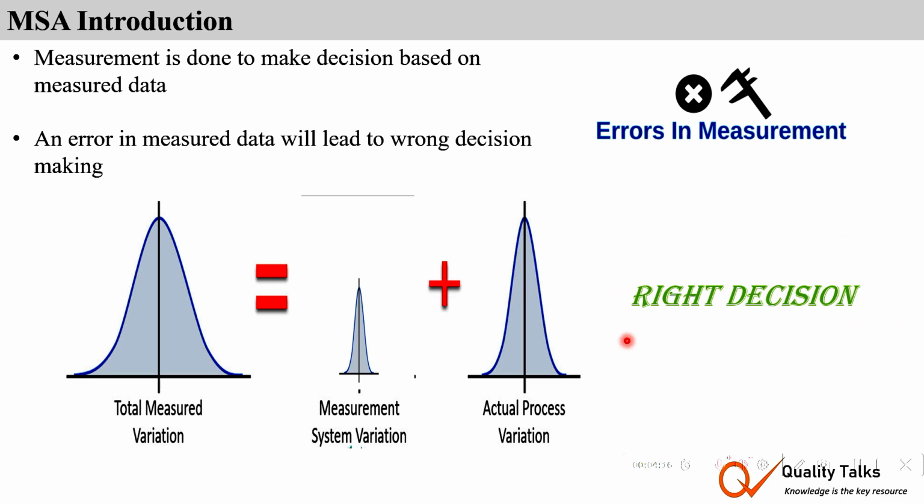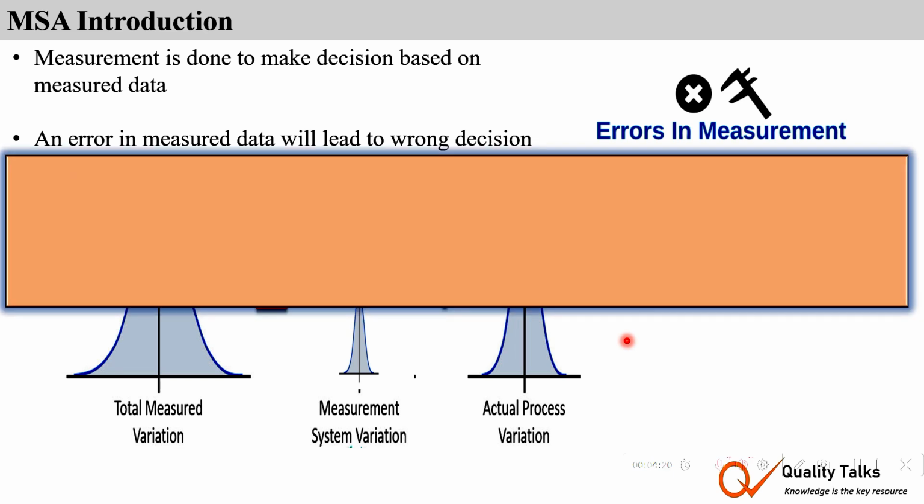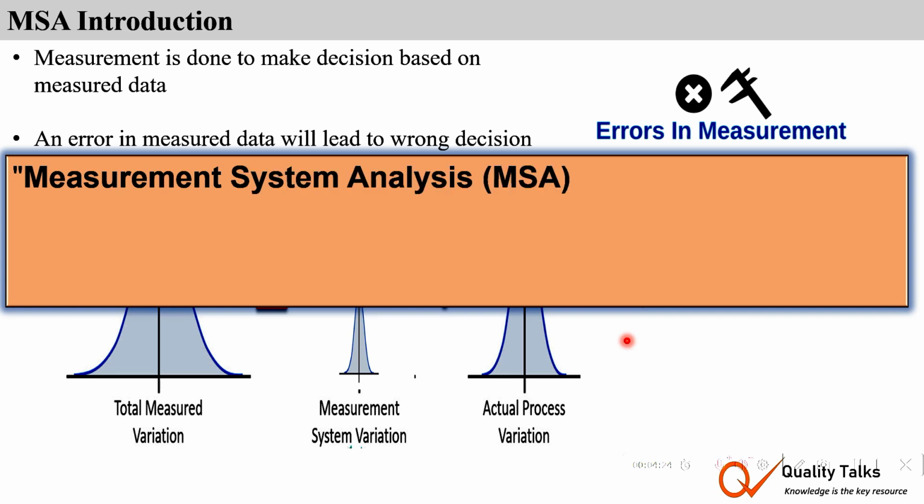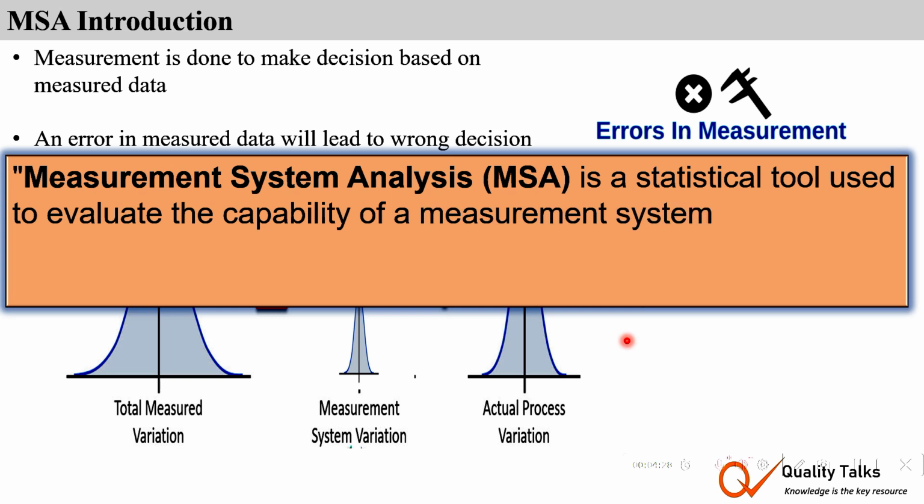So what exactly is measurement system analysis? As per AIAG, measurement system analysis (MSA) is a statistical tool used to evaluate the capability of a measurement system to produce valid data.